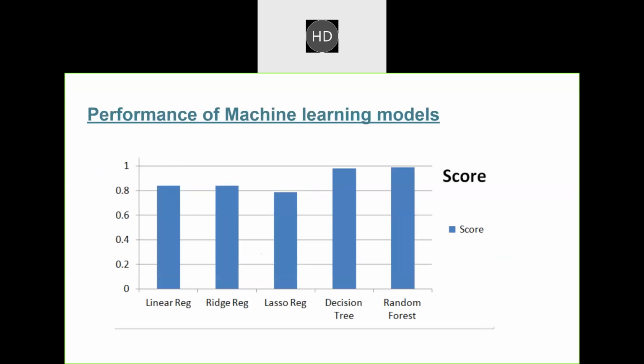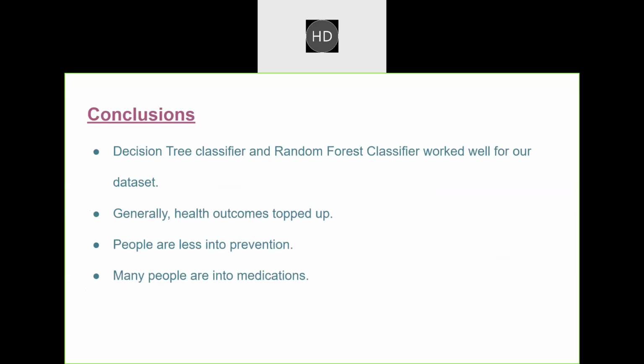So this is the performance of those machine learning models. And after this analysis, we have concluded that classification models work well for our data set. And in each of our EDA, we found that health outcomes topped in our results. Also, there are very few people who are into prevention. And there are many people who are taking medications for the various health outcomes they have received.